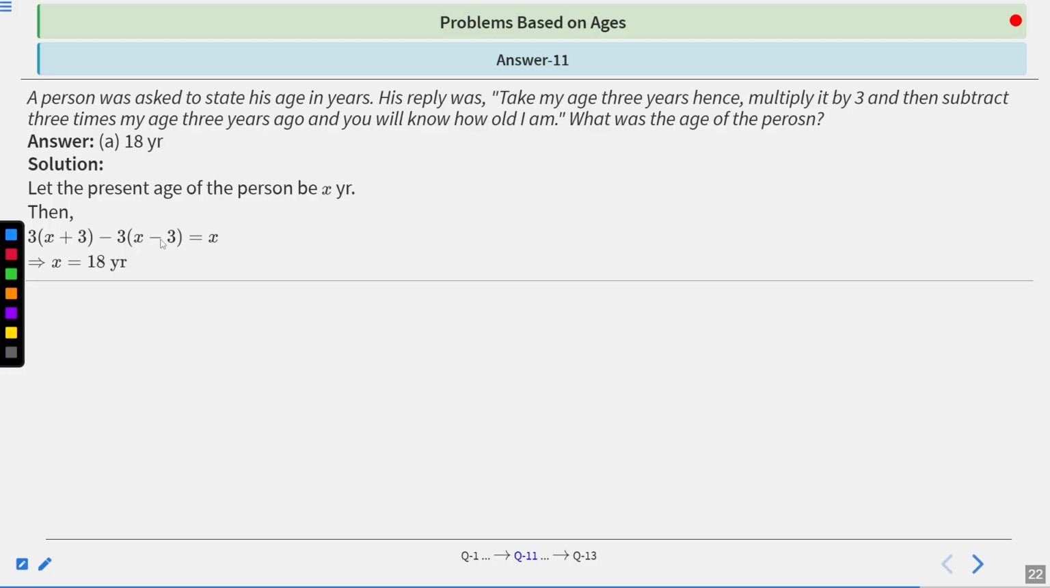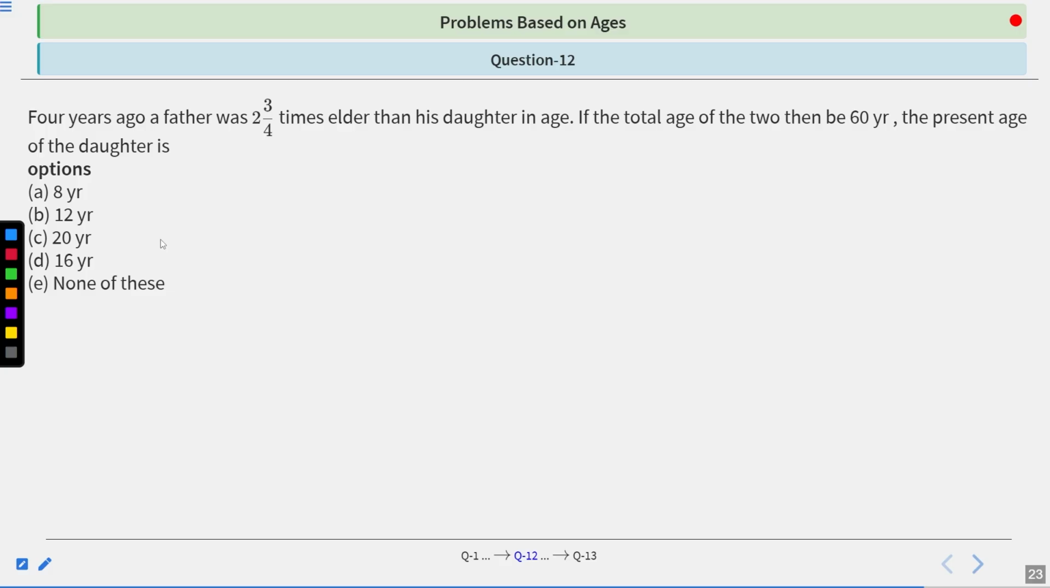Next one. 4 years ago, a father was 2 and 3 by 4 times elder than his daughter in age. If the total age of the two is 60 years, the present age of the daughter is: A is 8 years, B is 12 years, C is 20 years, D is 16 years, E is none of these. Now you have 10 seconds to analyze the question. Your time starts now.